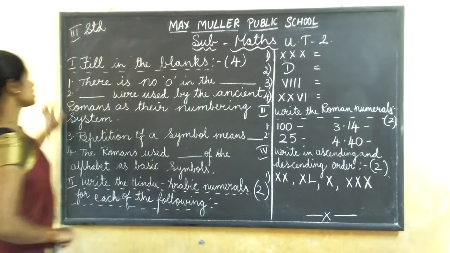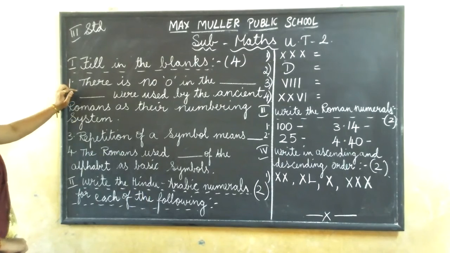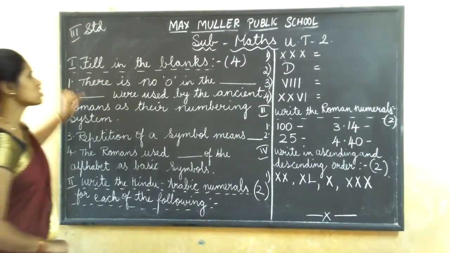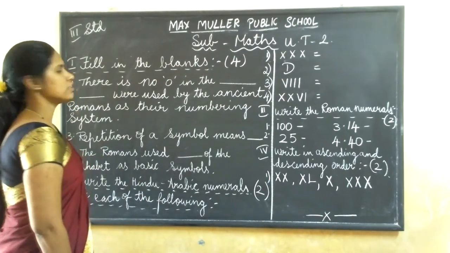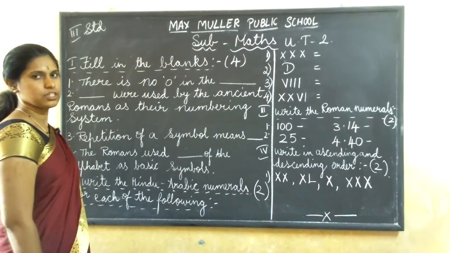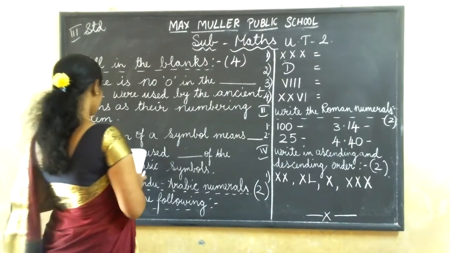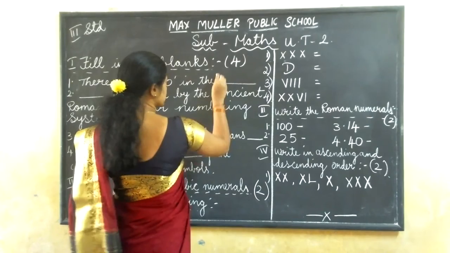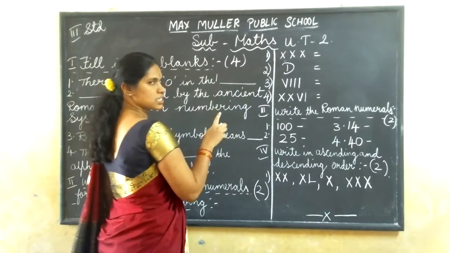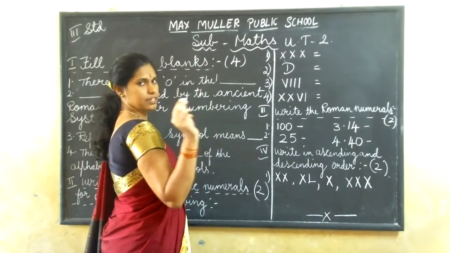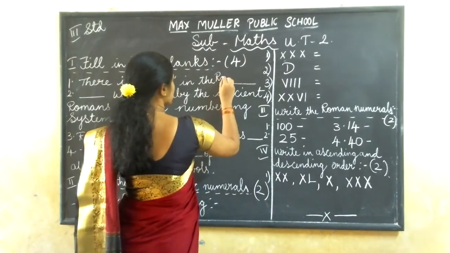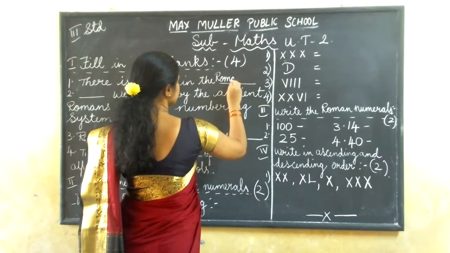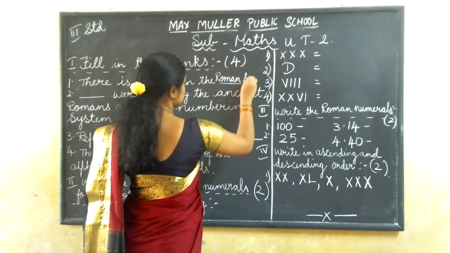Understood? So first, fill in the blanks. There is no zero in the dash. So what is the answer for that one? It is Roman system. If your answer is right, then only you have to put a tick mark.